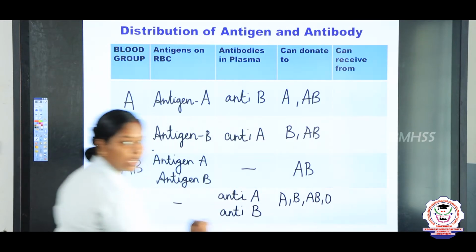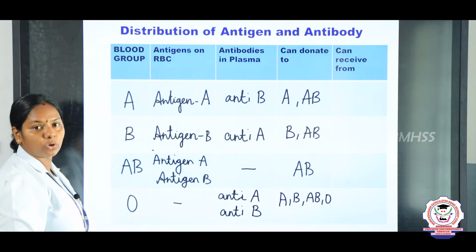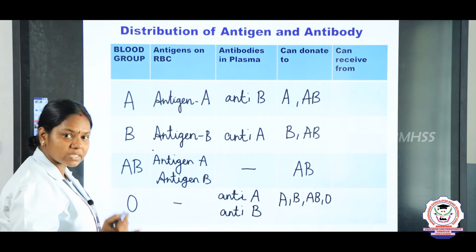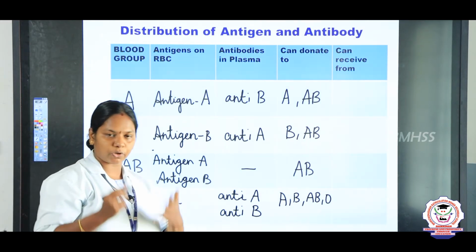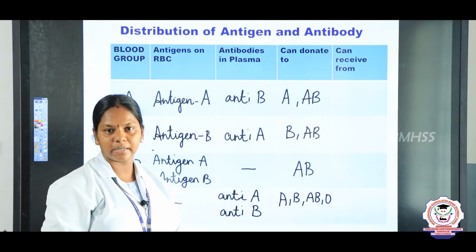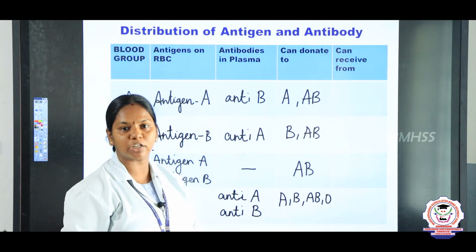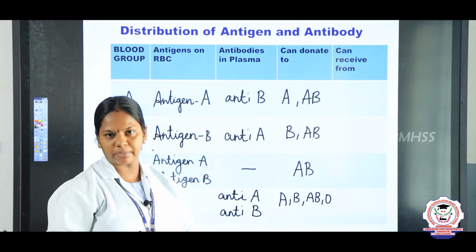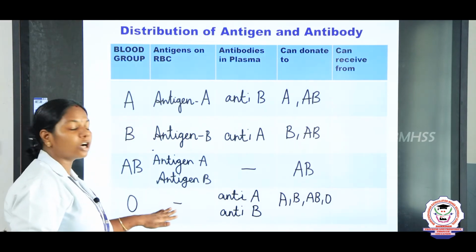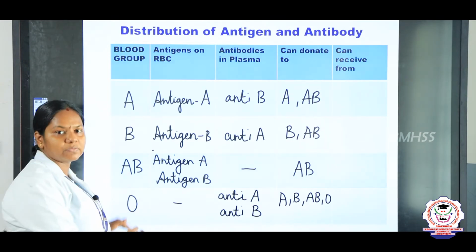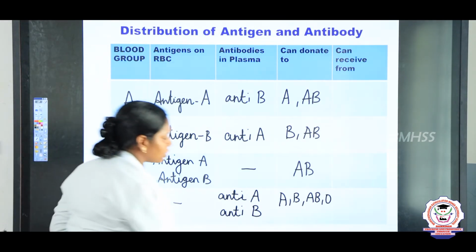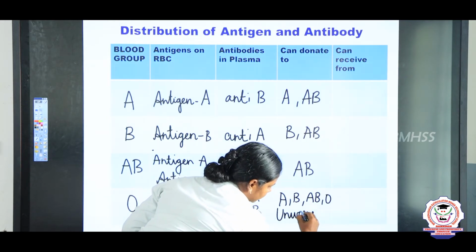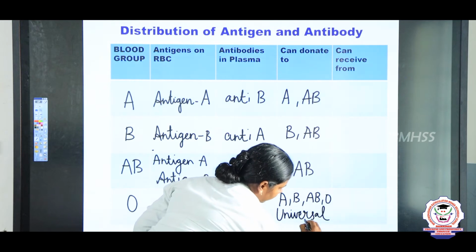That is why we call O a universal donor. This is an important question, children: which blood group is called a universal donor in case of emergency? For example, if a person meets with an accident and there is no time to estimate his blood group, immediately the O blood group can be transfused to him because the O blood group does not possess any antigen. It is a life saving process. So, O blood group we can say is a universal donor.